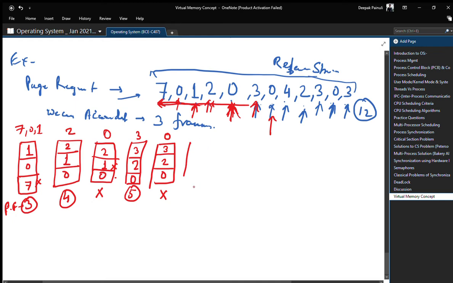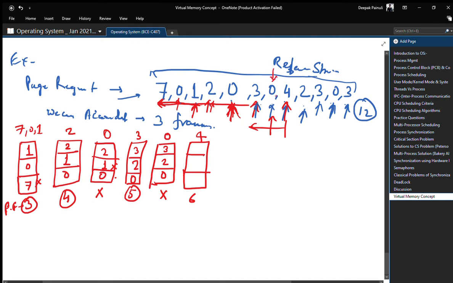Now come to request 4. In case of 4 there will be a page fault because 4 is not in the frame. Now choose the page which can be replaced according to LRU. 0 cannot be replaced because it has been recently used.